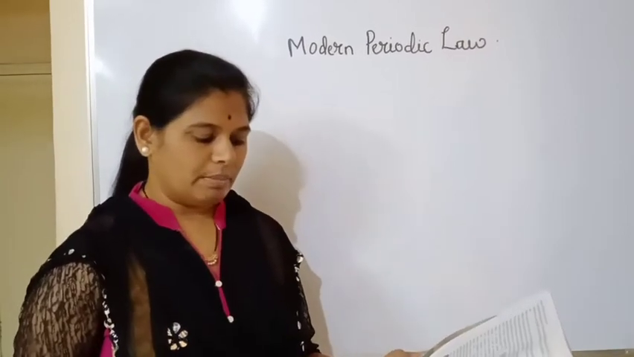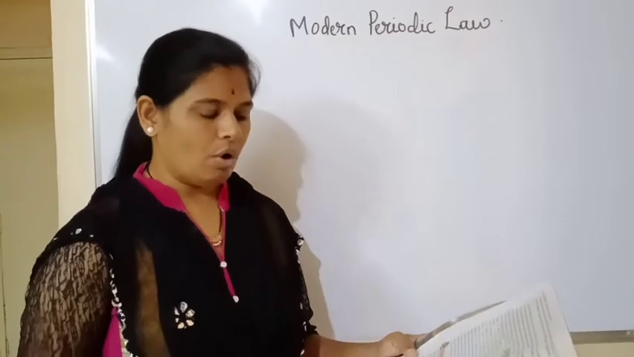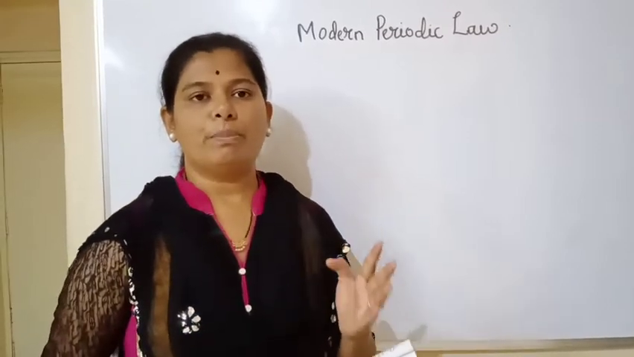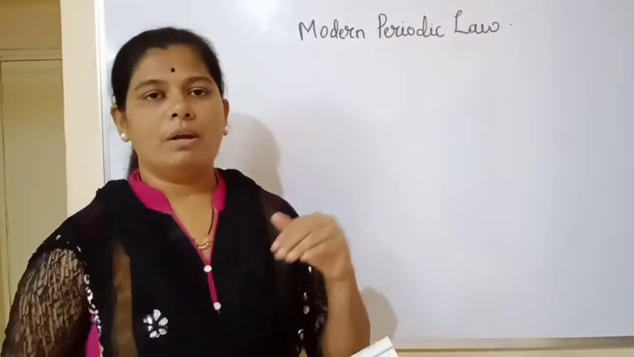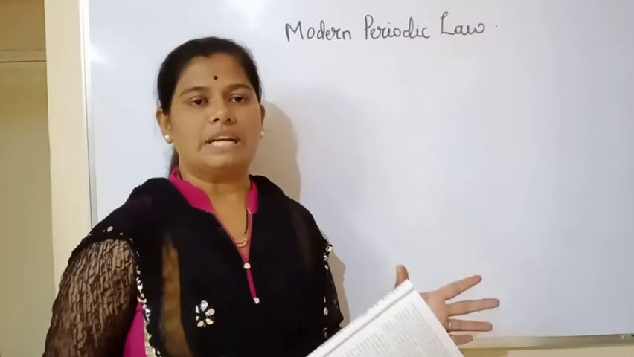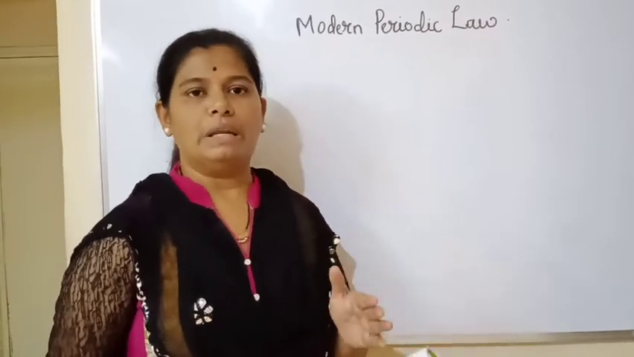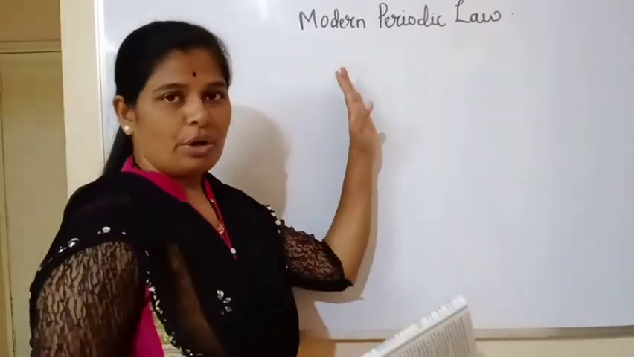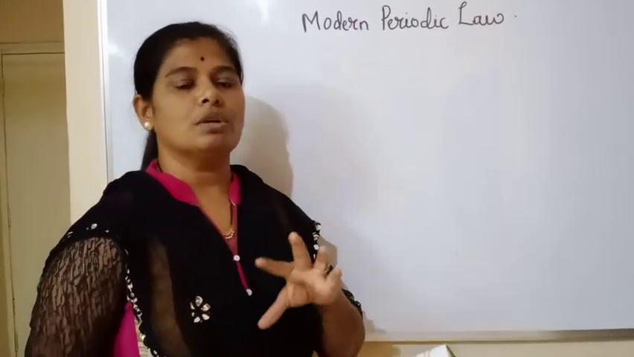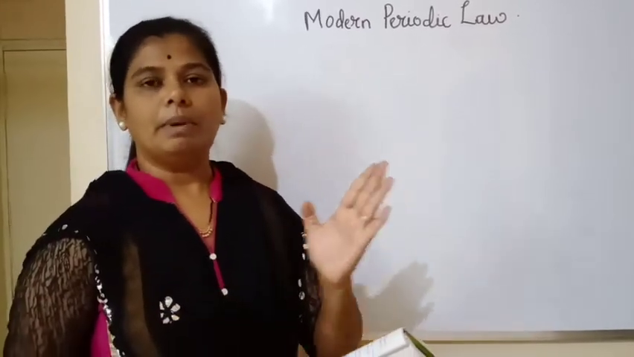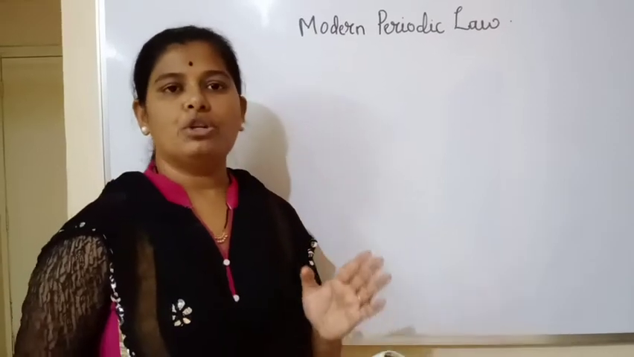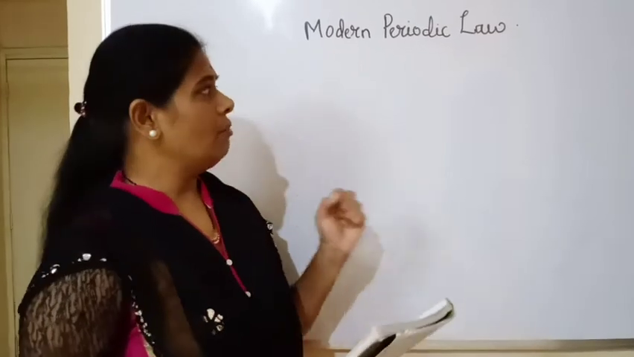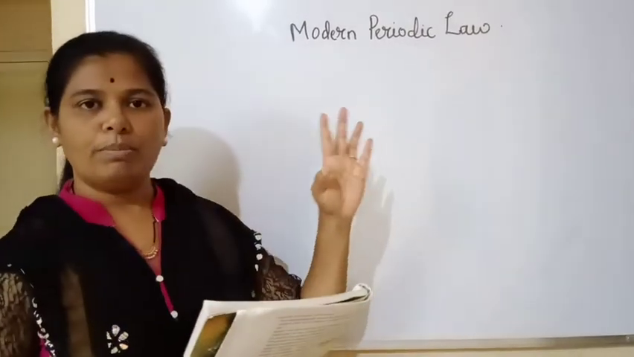Accordingly, the modern periodic law was stated as follows: the properties of the elements are the periodic functions of their atomic number. In Mendeleev's periodic law, the statement was that the properties of the elements are the periodic functions of their atomic masses. But in the modern periodic law, instead of atomic masses, we use the word atomic number. The remaining statement is the same: properties of elements are the periodic functions of their atomic numbers. This was the statement of the modern periodic law.